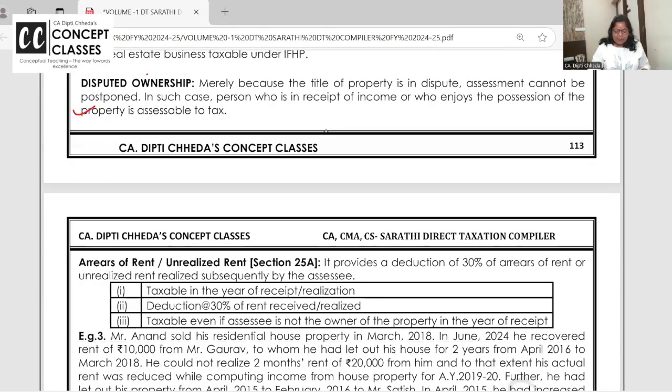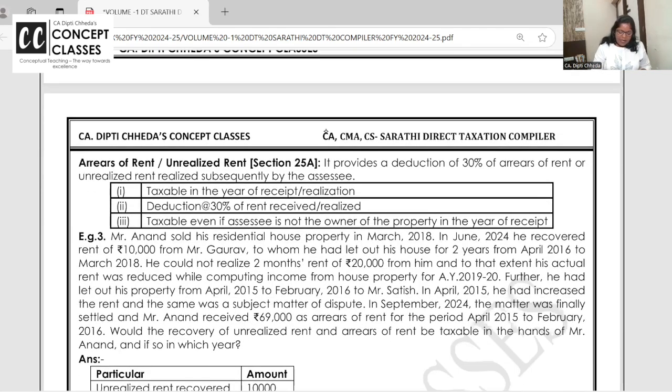Okay, next one is a simple concept. If two brothers, A and B, are fighting, whoever is receiving the rent should pay the tax, irrespective of the fact that ownership is disputed. A is saying "it's my house," B is saying "it's mine." Income tax is saying you keep fighting. Right now, who is keeping the rent? A, no? Pay the tax under house property. Arrears and unrealized rent, whenever taxable, tax it separately with 30%. Ma'am, they didn't say 30%. Still, you have to take the 30% standard deduction.